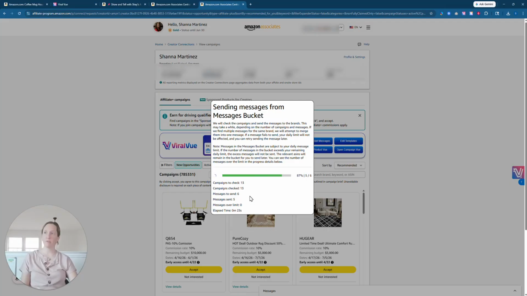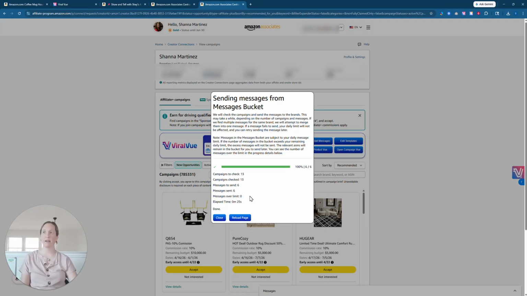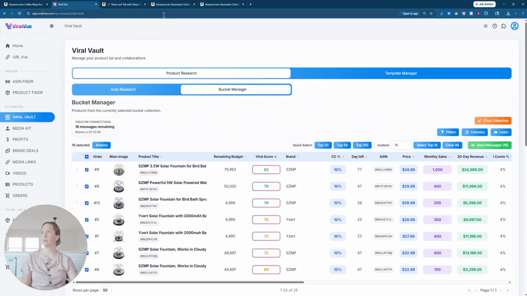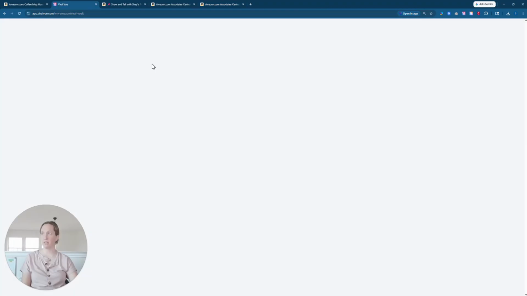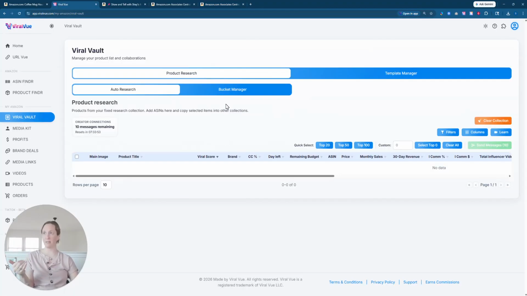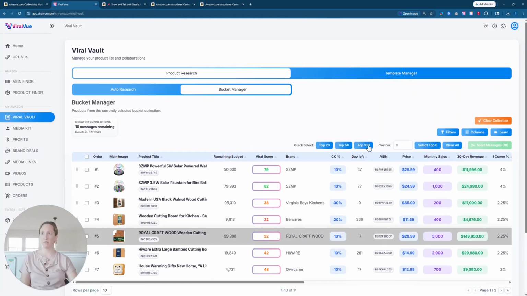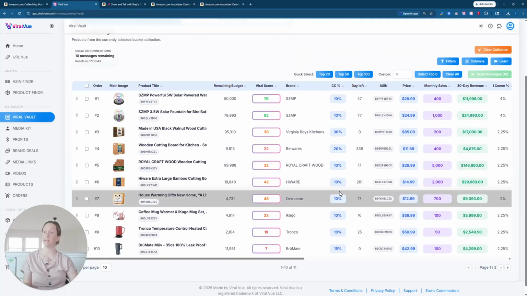So good news about that is I'm going to be able to go back and choose some more products to send out. But as you can see, I was able to basically do product research with bucket messaging and at the same time come in there, select what I wanted to do and send all of those messages very quickly. I've been doing this for almost 10 minutes now. So that's a lot faster than how we used to have to manually send everything. Okay. I'm going to go ahead and click close here and I'm going to show you now, once I refresh my vault here, all of the products that I sent messages for are no longer there. So now I've got less products in here because I had already sent or attempted to send products in there.